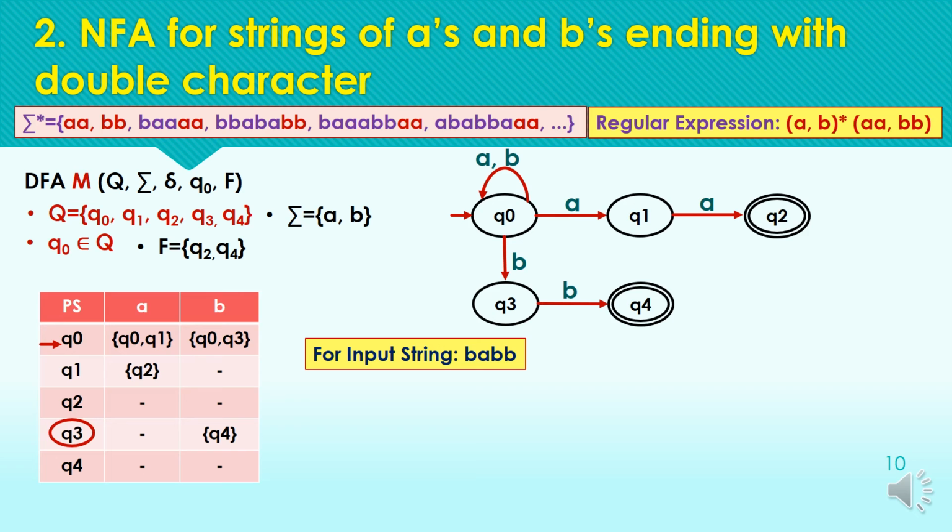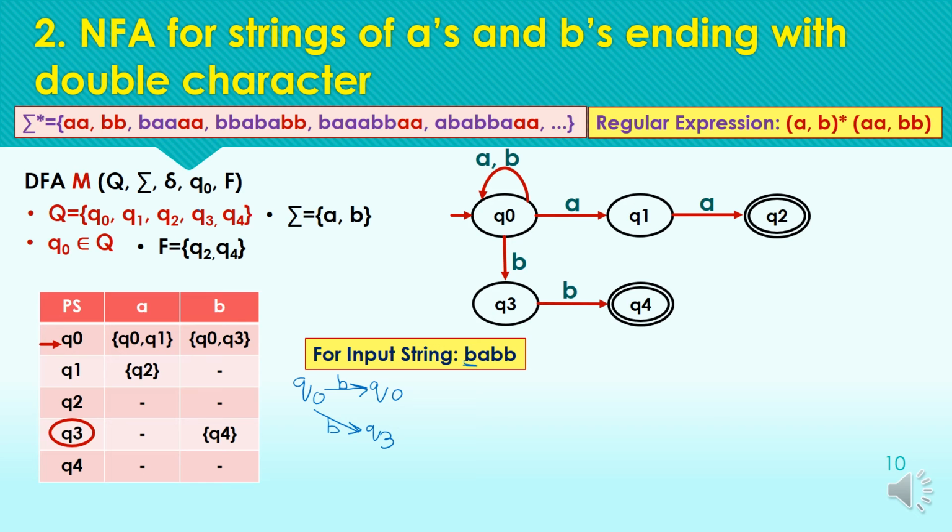Starting from the initial state, for the first symbol B, we have to consider all the paths for the input symbols. Starting from this, for input symbol B, we have two paths, one to Q0 and another to the state Q3. Okay, so the transitions for the first input symbol are over.